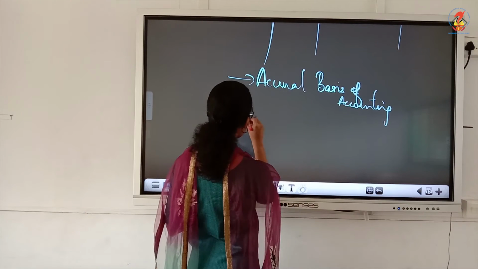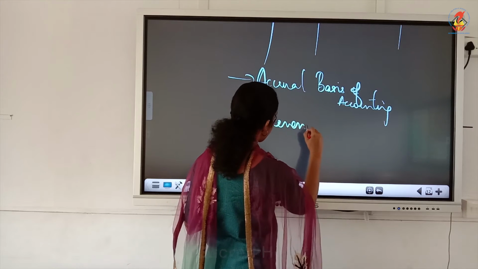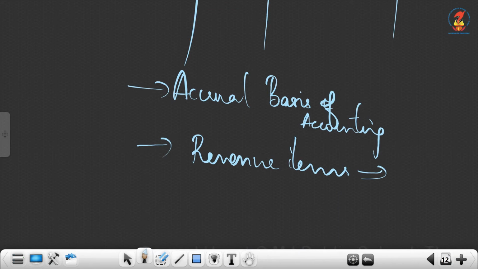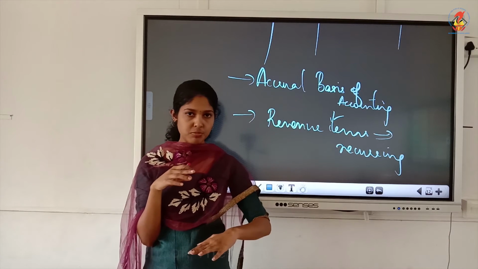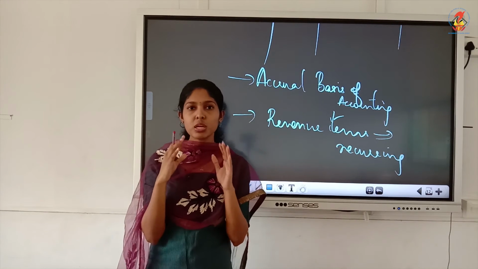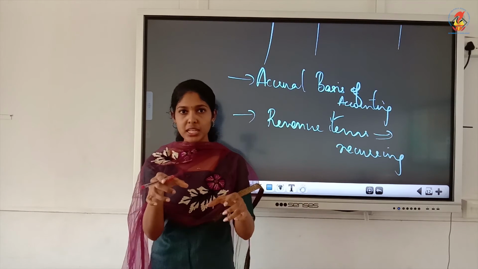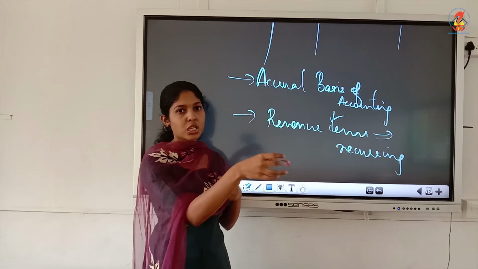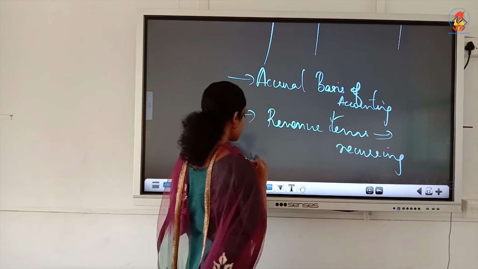Because payable, receivable, received, paid, everything will be included. Then the second one is it includes only revenue items. That means only recurring items will be included in income and expenditure. So now you should know the distinction between capital and revenue items. In your question, they will give you all items, because they will be giving the receipts and payments account in your question. It will include all items. From that, when you do income and expenditure, you have to pick only revenue items. So you should know what all will come under revenue items.